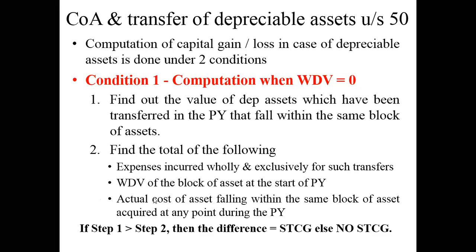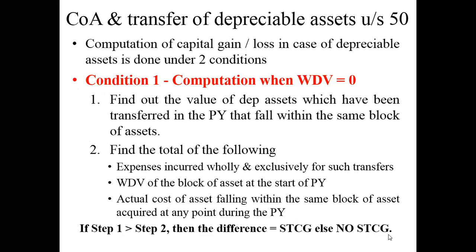Once we find out step number 1 and step number 2, this is the condition that we have to take into consideration. If the value that we have calculated using step number 1 is greater than the value that we have found out by using step number 2, then the difference is equal to short term capital gain. If the value is coming 0, there will be no short term capital gain tax.